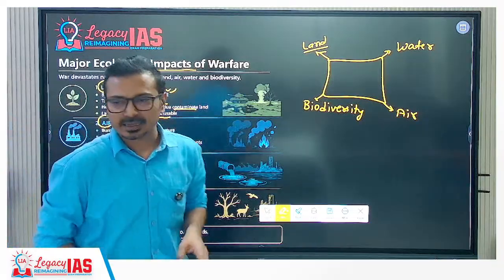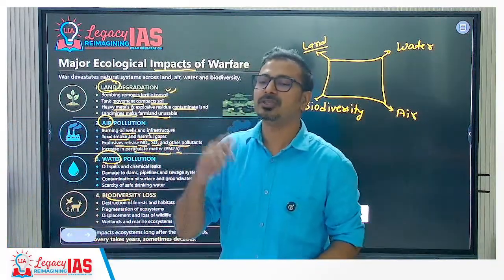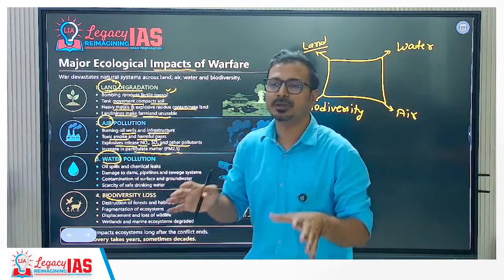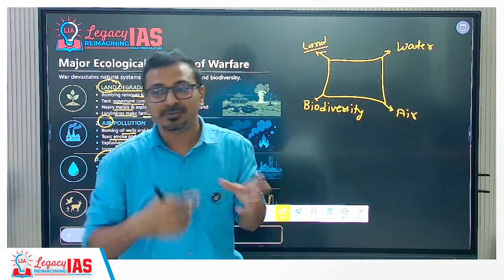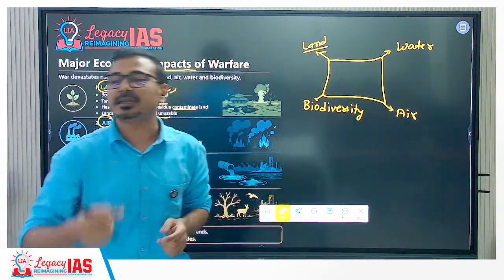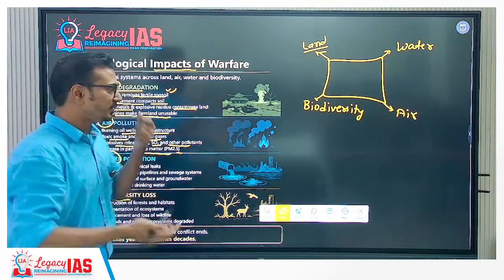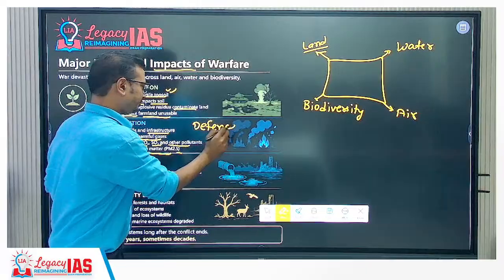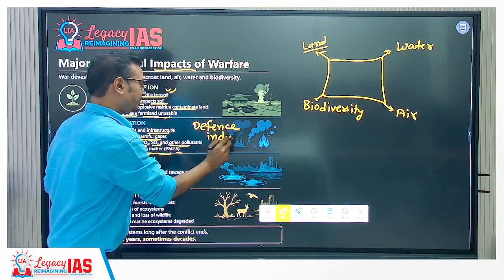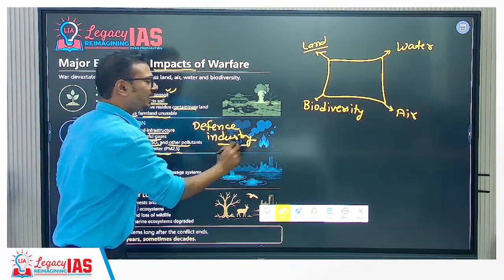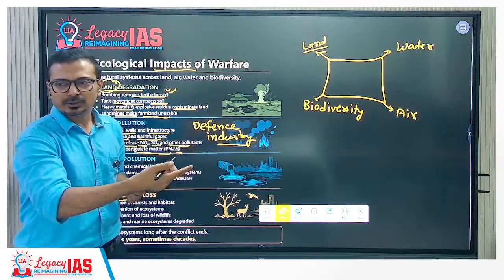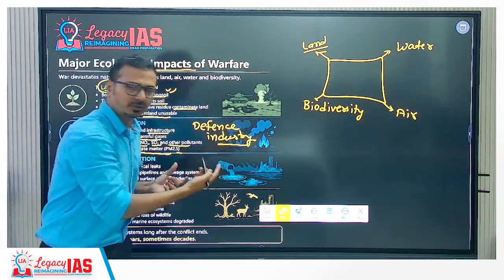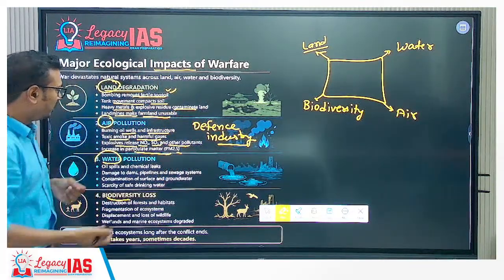We should understand that when war is going on, defense industry gets boosted. So defense industry is a manufacturing industry. Again, it is resulting into air pollution. That aspect should be also covered here. Defense industry, pollution from manufacturing. It's not only use of arms in conflict, it is production also. So production will also result into air pollution.